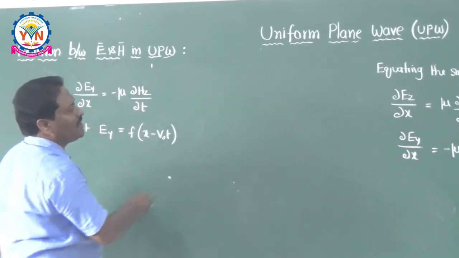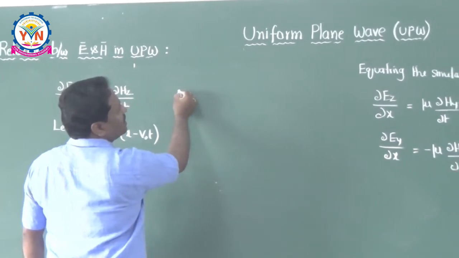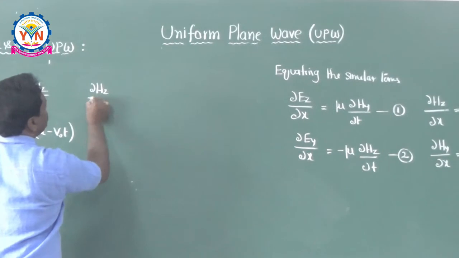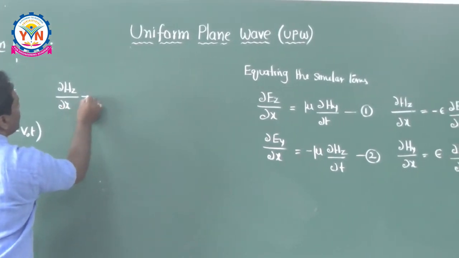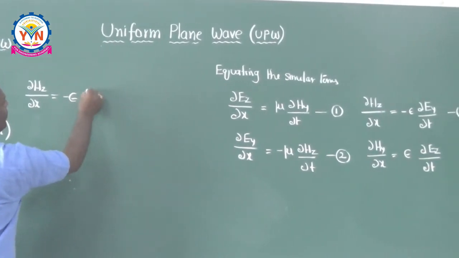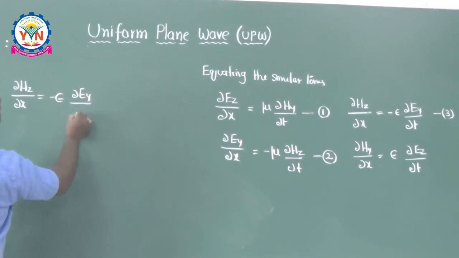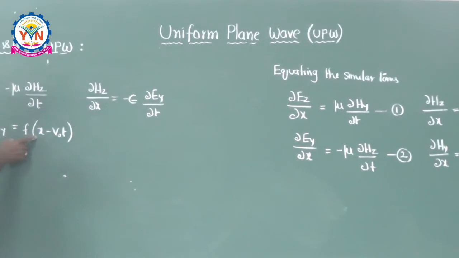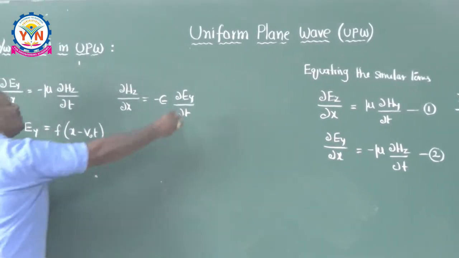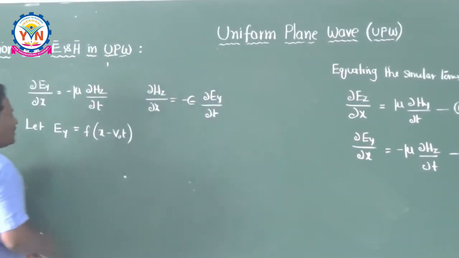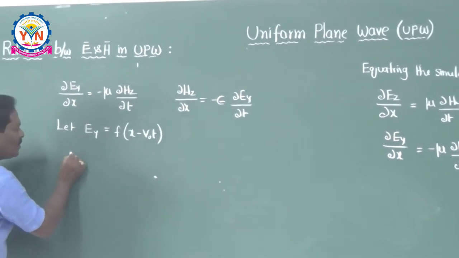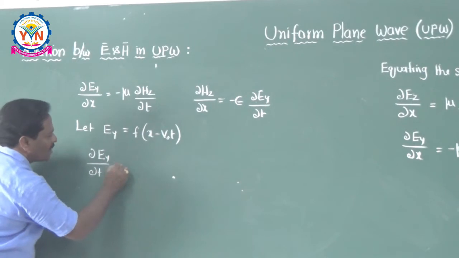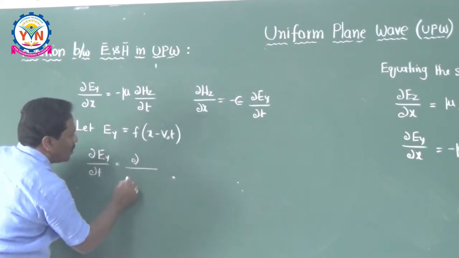Then I would like to write down this solution in the third equation. What is the third equation here? ∂Hz/∂x is equal to minus epsilon into ∂Ey/∂t. This is the third equation, right? So I am assuming the solution Ey is equal to this one. This Ey I would like to substitute here, ∂Ey/∂t. That means I am substituting here ∂Ey/∂t is equal to, that means ∂/∂ of